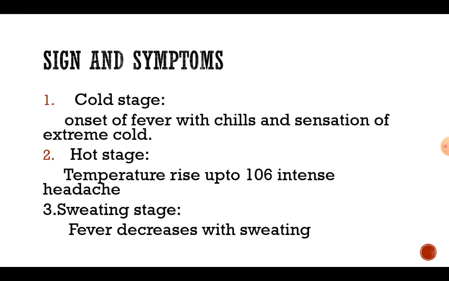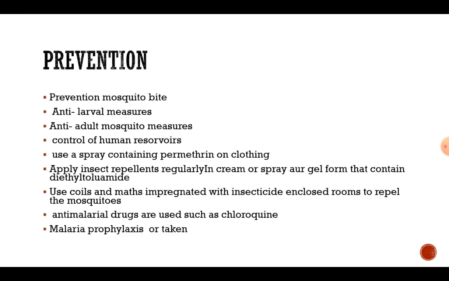The second one is the hot stage. Temperature rises up to 106, with intense headache. In the hot stage, the infected person can get 106 degrees of fever and intense headache. The third one is the sweating stage. By sweating, the fever will decrease.